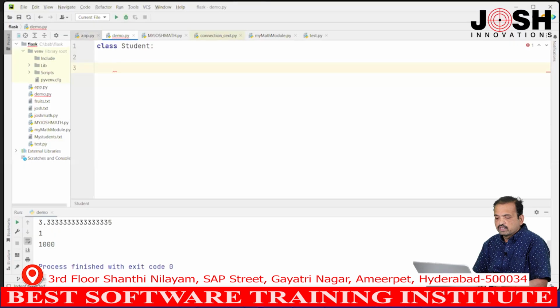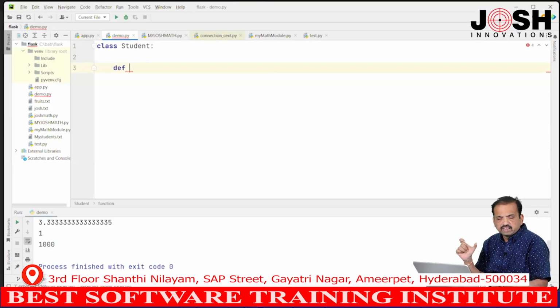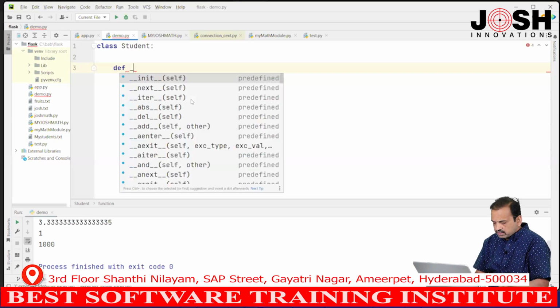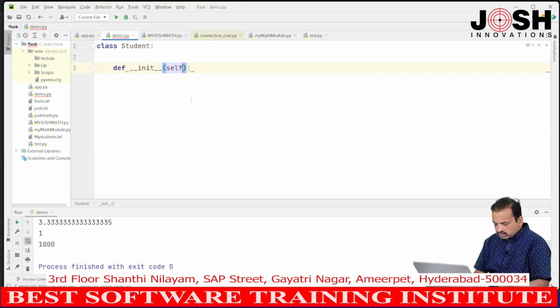So, now I want to define one method. For example, def is a keyword, and where we create functions, right, in normal programs. Here also same, methods in classes are nothing but functions. How will you create a function? By using the def keyword. Underscore init underscore, self.